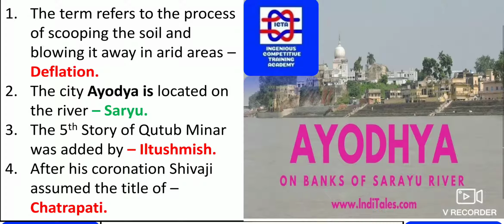The fifth story of Qutub Minar was added by Iltutmish. We knew that the foundation stone was laid by Qutubuddin Aibak for the Qutub Minar, but it took a long time, and the fifth story had been constructed by Iltutmish. He is the father of Razia Sultana.